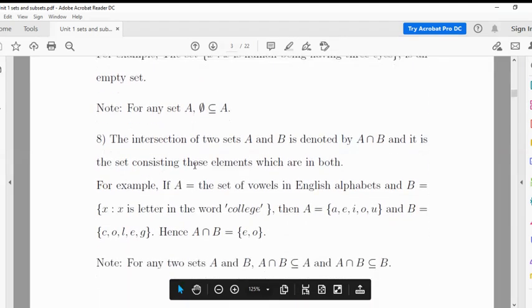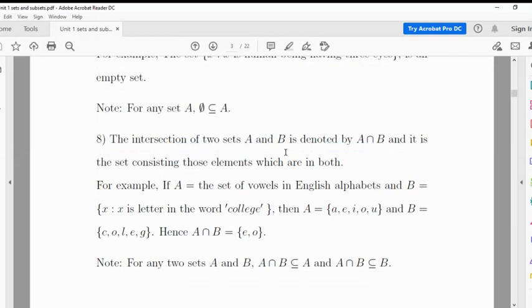The intersection of two sets A and B is denoted by this notation, A intersection B, and it contains all those elements which are in both A as well as in B.